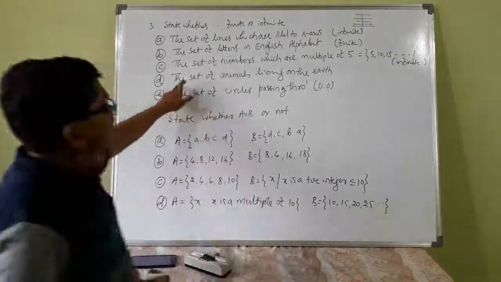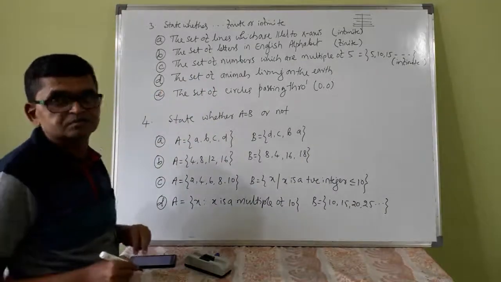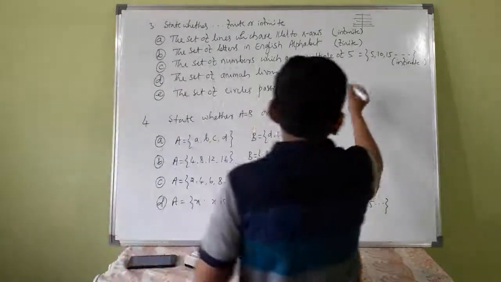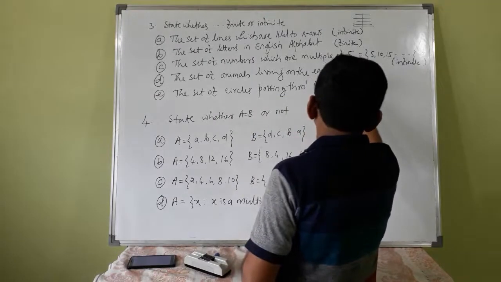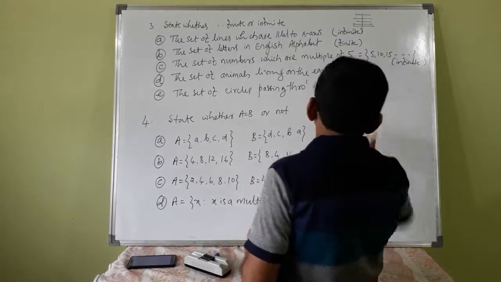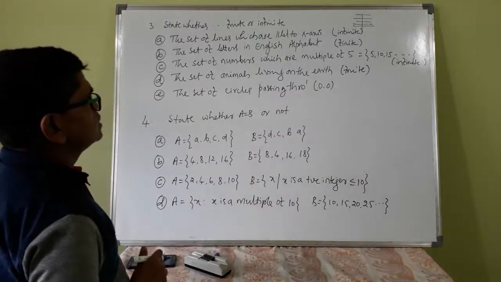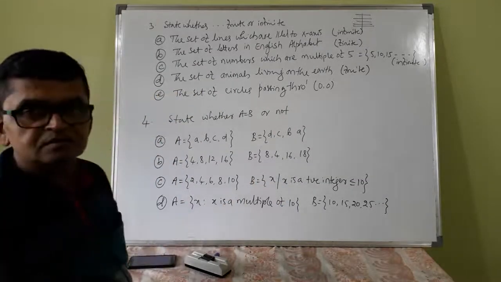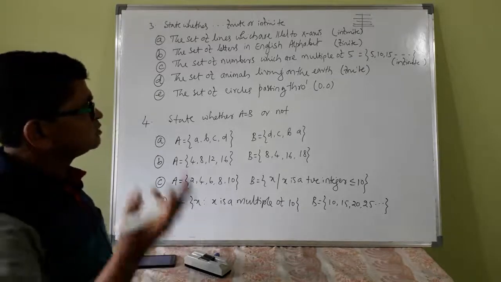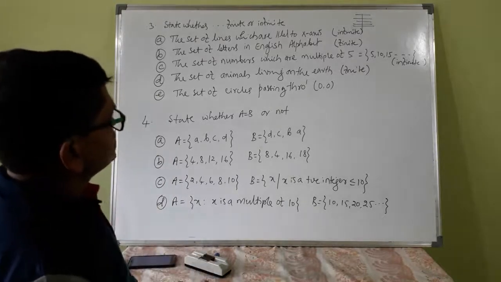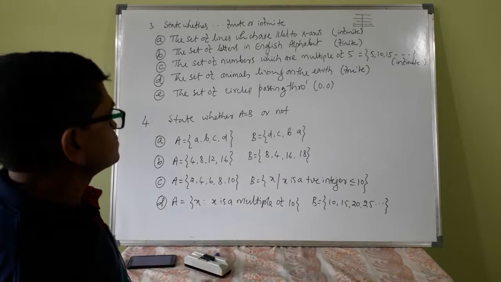The set of animals living on the earth. This is finite. Even though it is very big, you can count it with various methods. So it is not infinite.